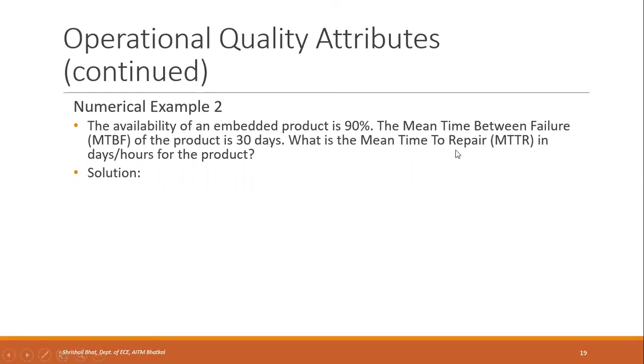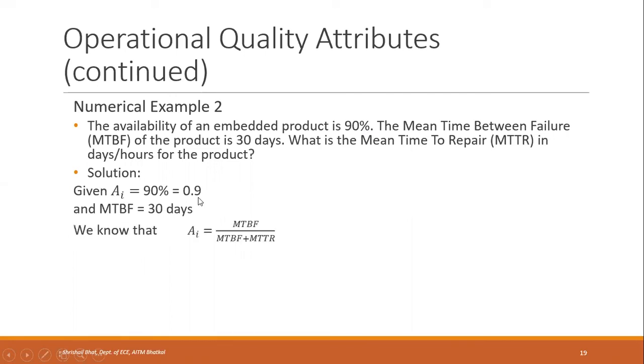Again, we will make use of the same formula. MTBF is mean time between failure, given as 30 days. Availability is given as 90%, that is 0.9. We will use the same formula, availability is mean time between failure divided by mean time between failure plus mean time to repair. If you rearrange this, taking this term to the left side, MTBF divided by AI gives mean time between failure plus mean time to repair. You are asked to find mean time to repair, so it will be equal to this minus this.